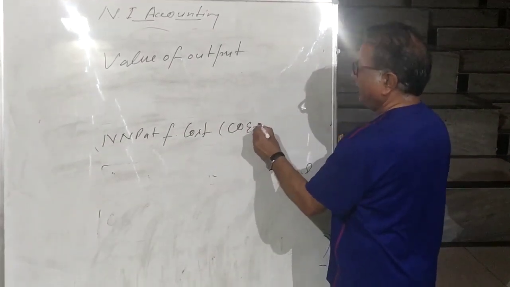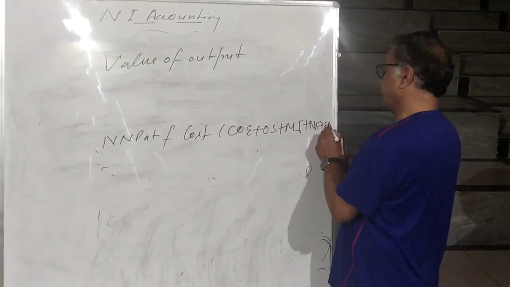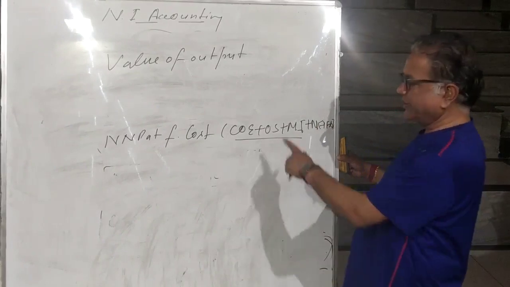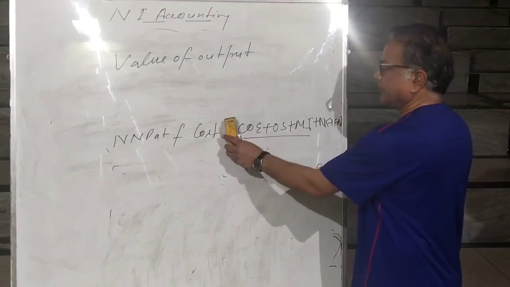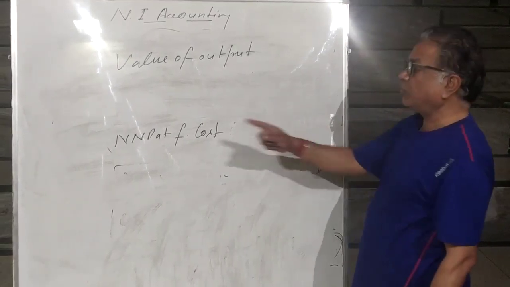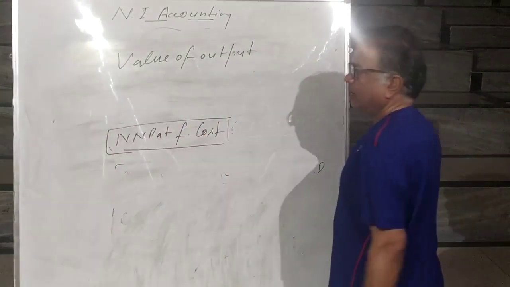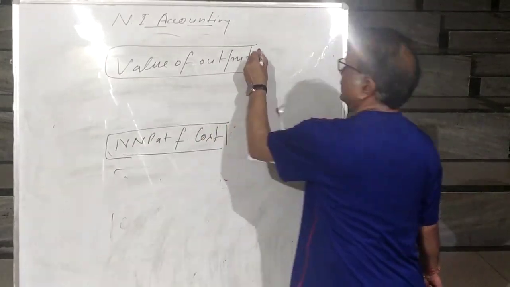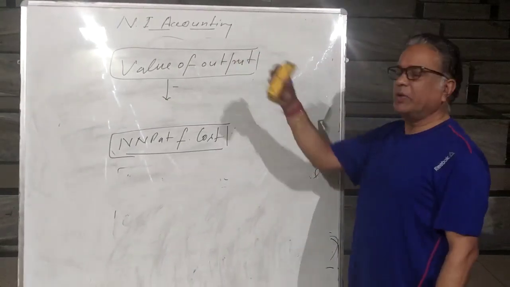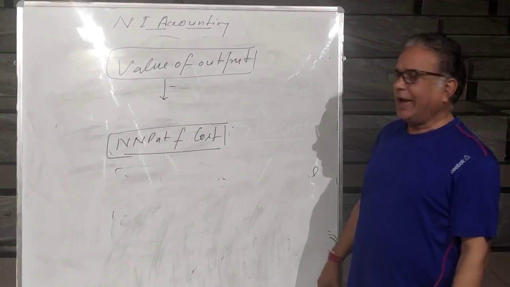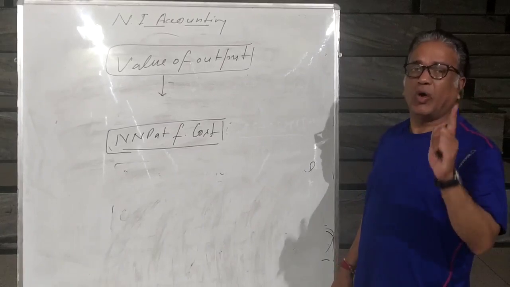Why is it treated as national income? Because it is COE plus OS plus MI plus net factor income from abroad. COE plus OS plus MI is called domestic product. If you add net factor income from abroad, that is called national product or national income. So if in the exam he asks you to calculate national income, it means he is asking you to calculate this aggregate of national product. And you have been given the value of output. So what will you do? From the value of output, first you will remove... what is value of output? Value of all types of goods. And in national product and domestic product we include the value of only final goods. Why? To avoid double counting.